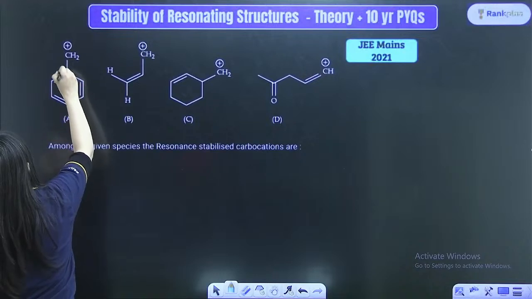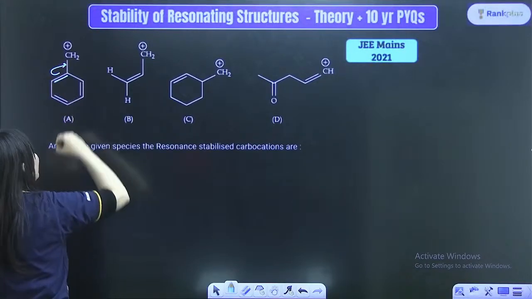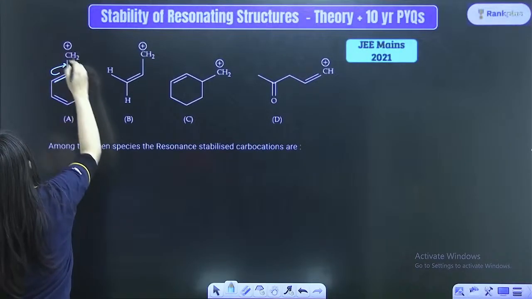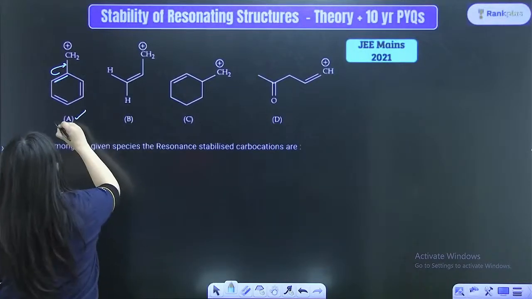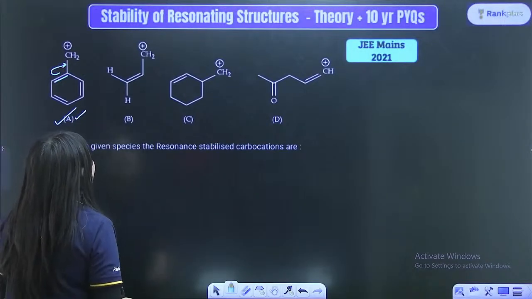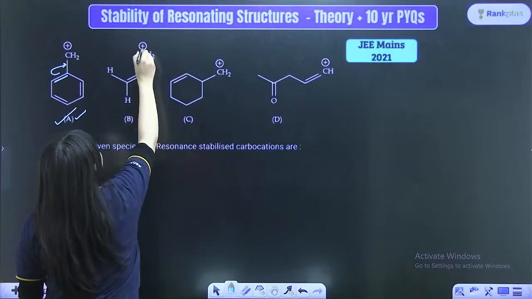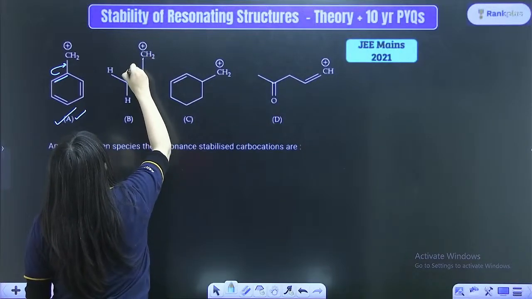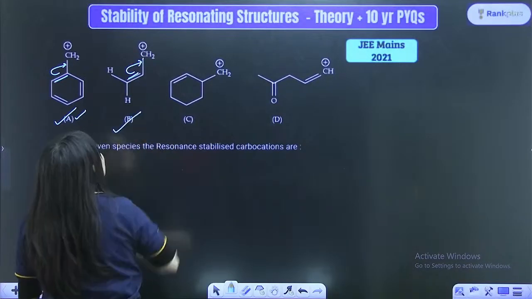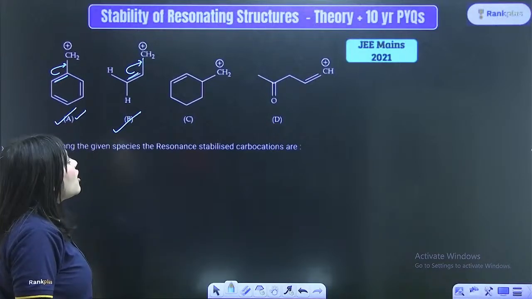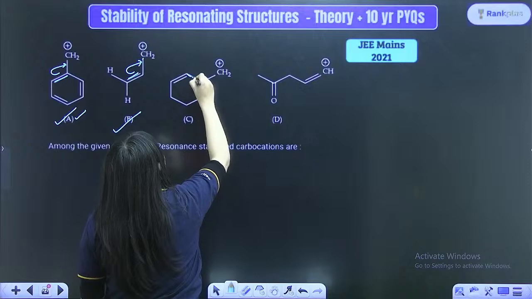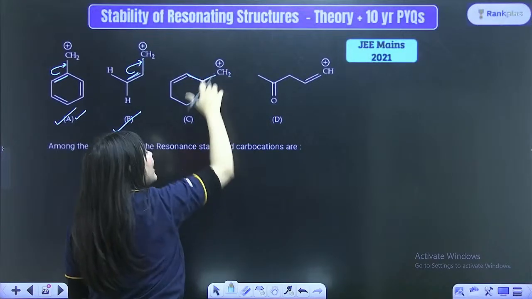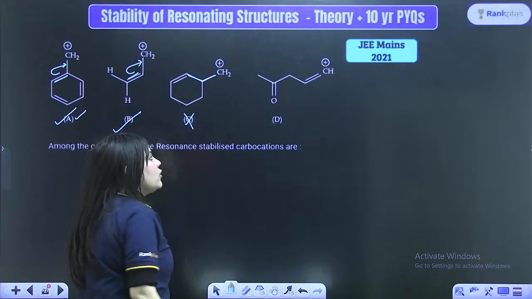Here there is a double bond, so the double bond will move over here. A double bond, single bond, a positive charge will show resonance, right? They've asked you that only, right? So A will show resonance. Will B show resonance? Yes, there is a double bond, single bond and a positive charge, so it will show resonance. Will the C option show resonance? No. Because a double bond has two single bonds in between and then a positive charge will not show resonance.